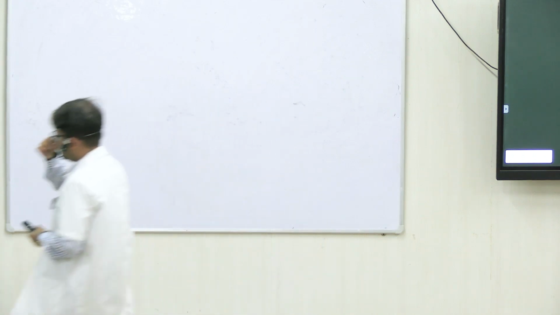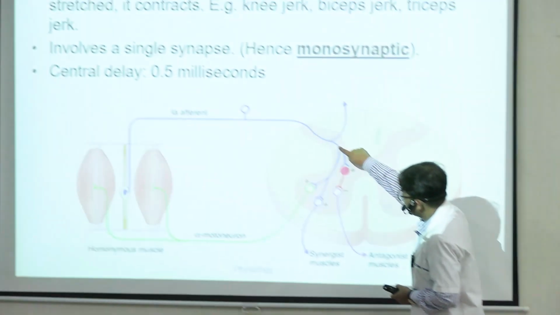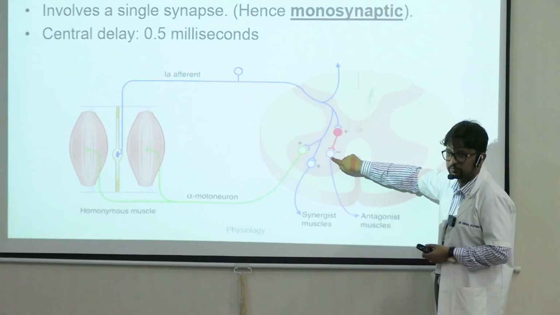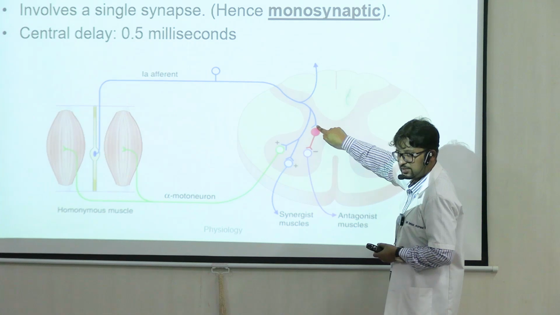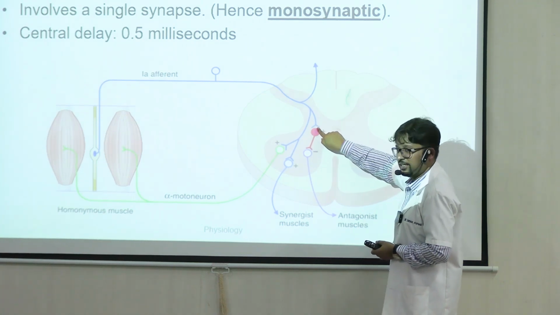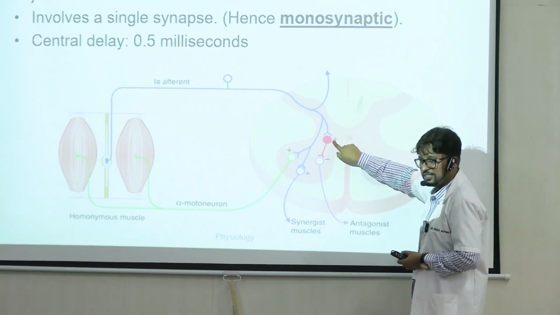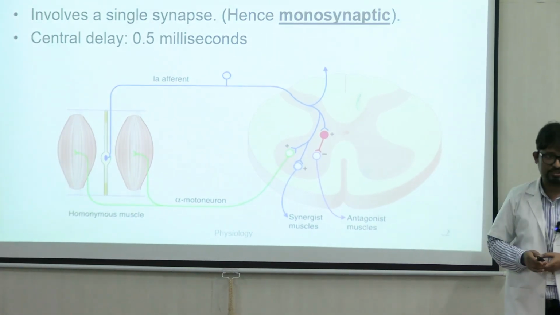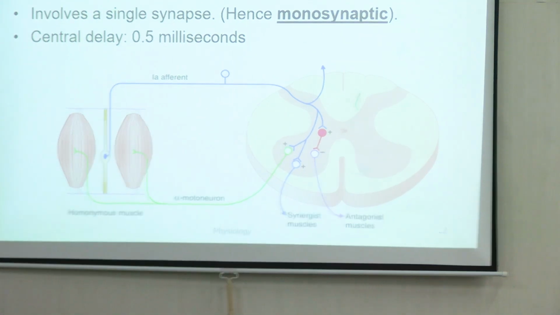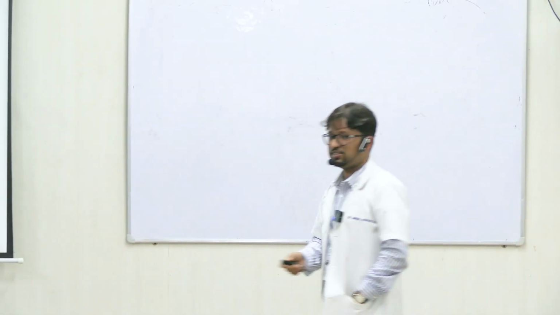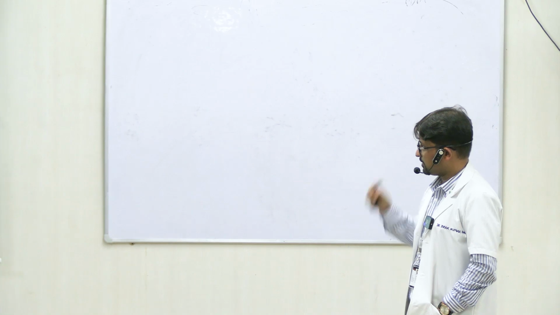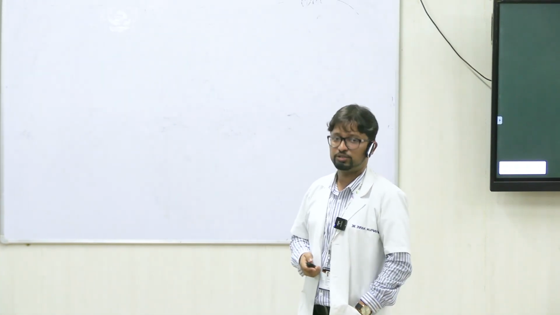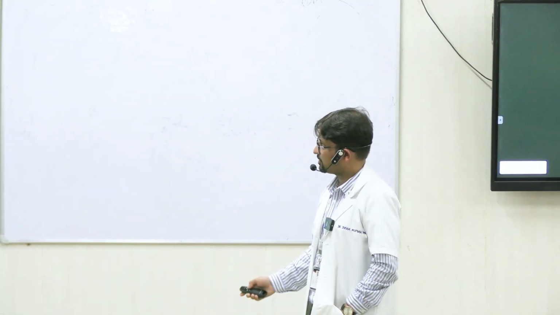So same some branches from the afferents go through an inhibitory interneuron. So this is where reciprocal innervation happens. It activates one interneuron which is inhibitory. This in turn inhibits the antagonist muscle. So this happens along with the main stretch reflex. So what happens is ultimately the muscle is shortened, which relieves the stretch.